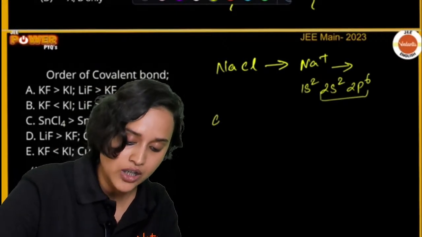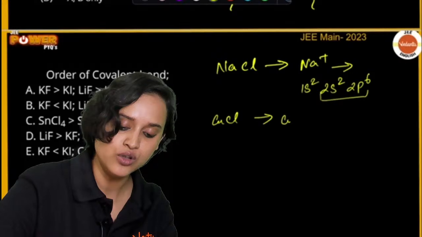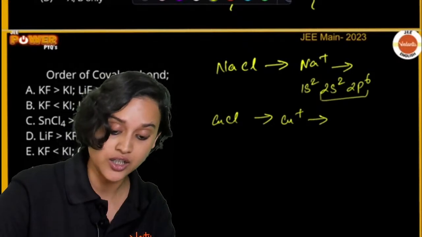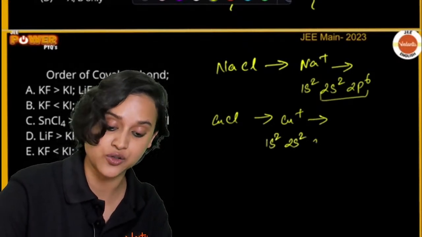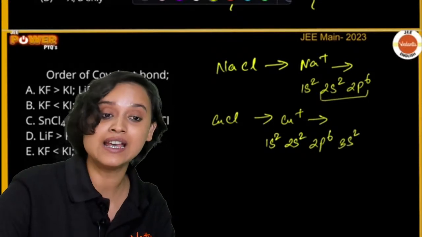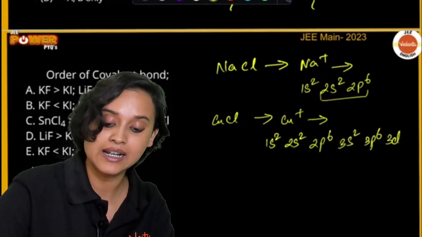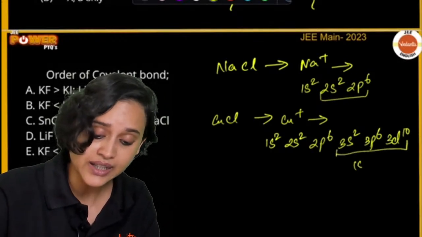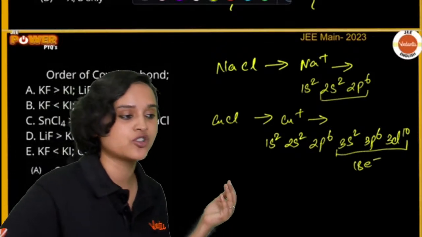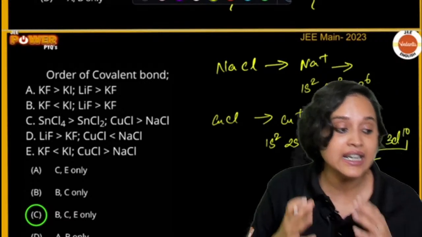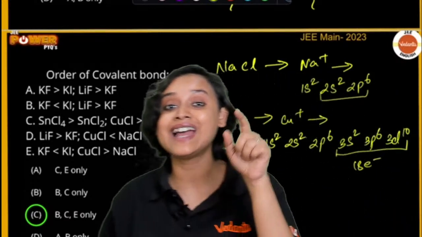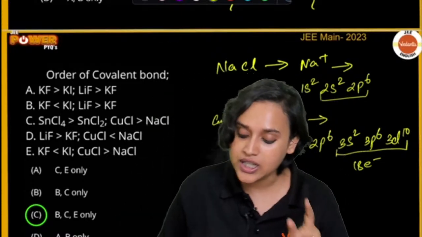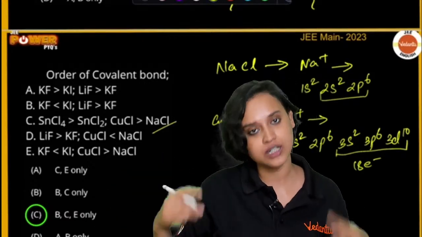Now have a look at CuCl. Cu will break down as Cu plus and Cl minus. Here, if you write down the electronic configuration, you will find that it is 1s2, 2s2, 2p6, 3s2, 3p6 and 3d10. Now together you see there are 18 electrons in the outermost shell, and that means that this will have a pseudo noble gas configuration, which is why option C is also correct.